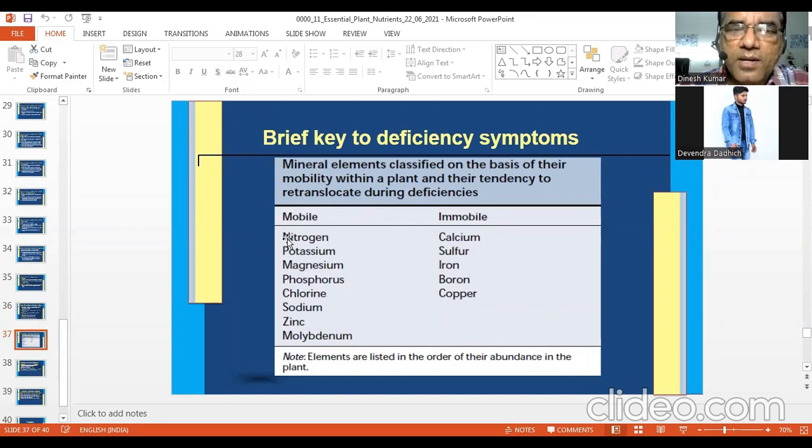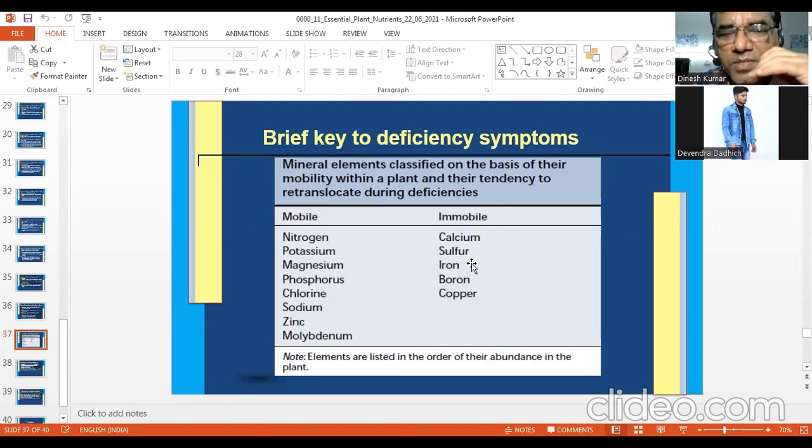Now you can see the mineral elements classified on the basis of nutrient mobility. Mobile: nitrogen, potassium, magnesium, phosphorus, chlorine, sodium, zinc, molybdenum. Of course, sodium is not an essential nutrient. And immobile are calcium, sulfur, iron, boron, copper. Many times people put zinc in the immobile category also, I have seen.